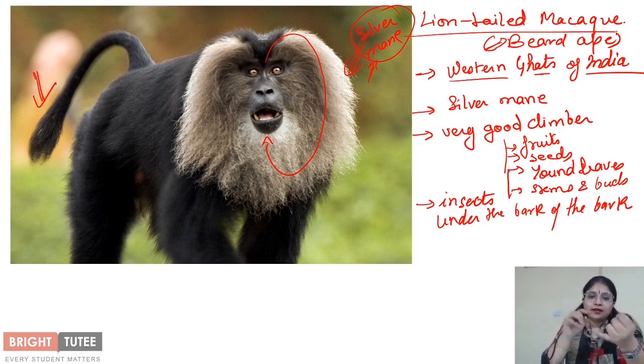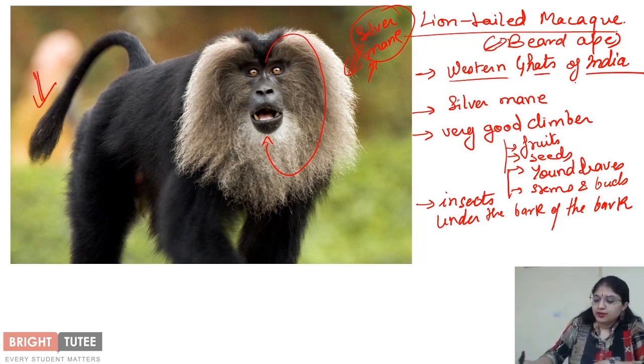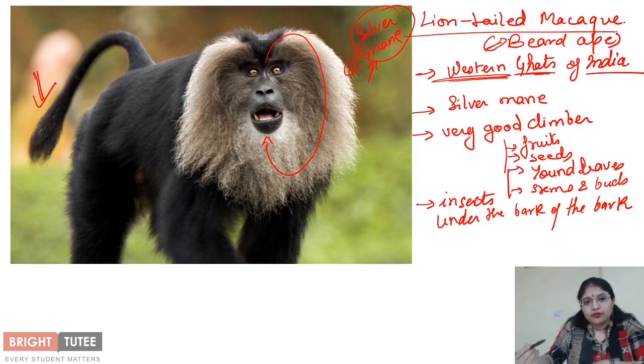So you can see that this animal is finding its shelter as well as its food on the tree. Because again, like I said, it's a macaque, basically it's a monkey. That's why it is a very good climber and is able to stay on the tree for almost the maximum part of its life, right? So this is a lion-tailed monkey which is usually seen in the Western Ghats of India. I would suggest that you remember all its features because this is a very important animal.